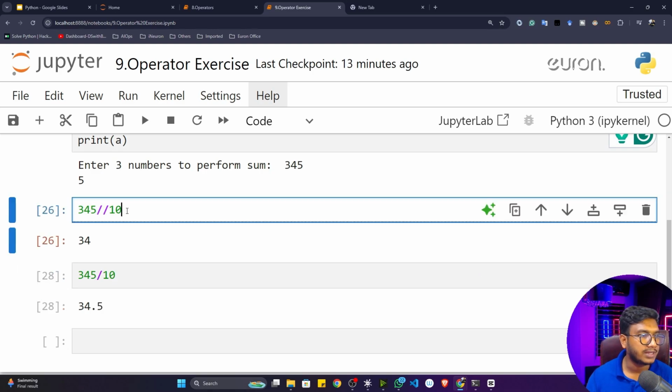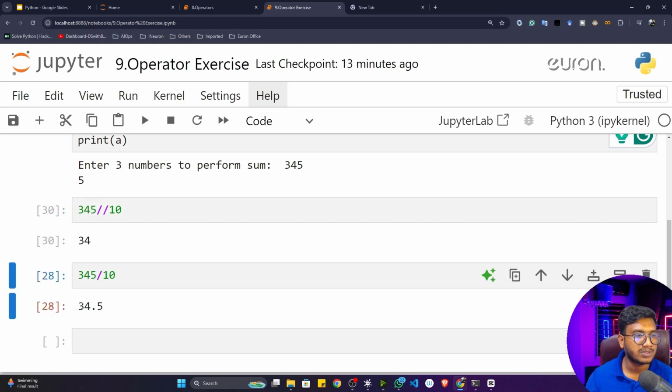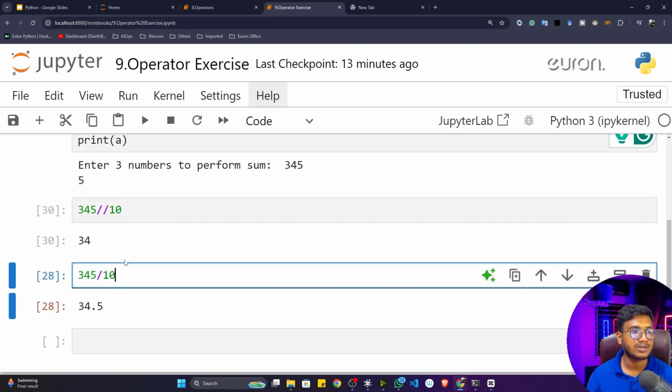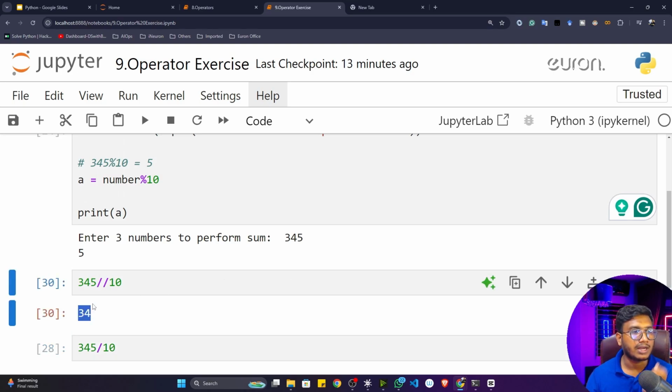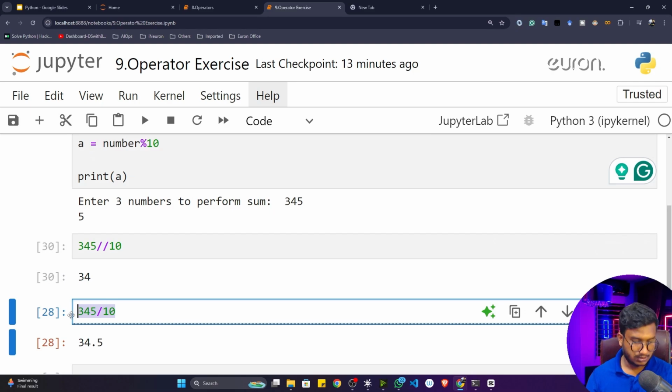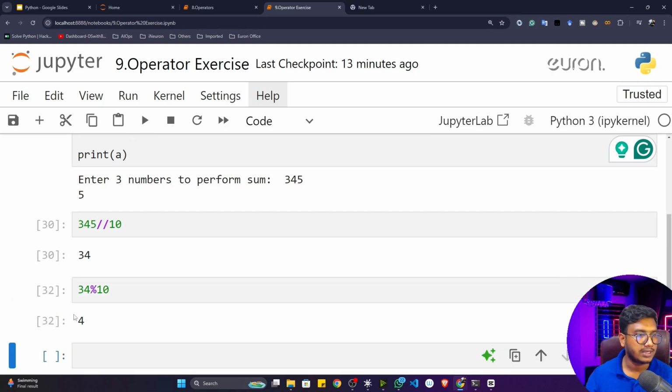But if I perform the integer division, it will only give me the 34. That means the integer number. Okay, that is the idea. That's how it's working. Now easily I can get this particular 34. But if I want to get this particular 4 from this particular 34, what I have to do, I'll copy this particular 34, and here again I can do the modulus operation with the help of 10. Now see, here I'm getting the 4.